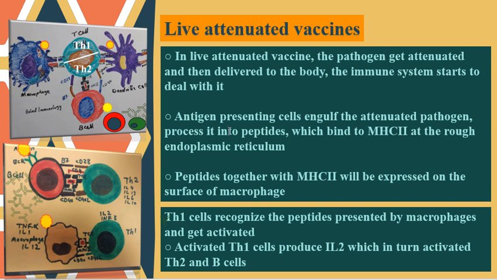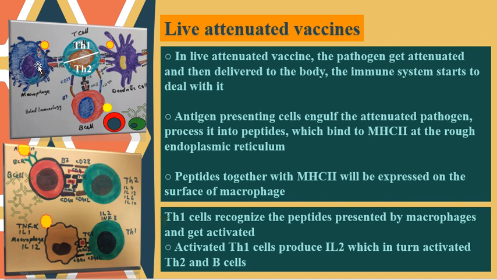In live attenuated vaccine, the pathogen gets attenuated first and then delivered to the body. So the immune system starts to deal with it. Following injection of live attenuated vaccine, as can be seen here, the antigen presenting cells, usually macrophages and dendritic cells, engulf the attenuated pathogen, as can be seen here in yellow.